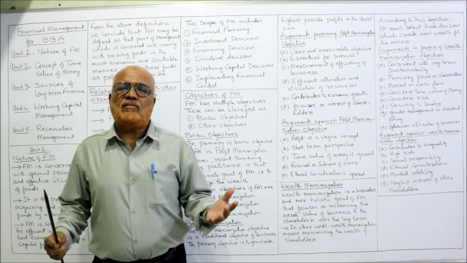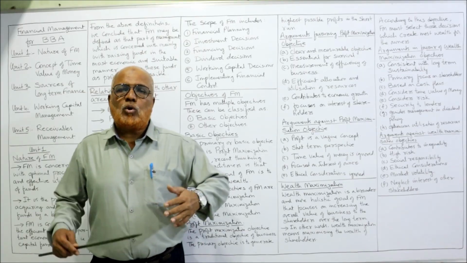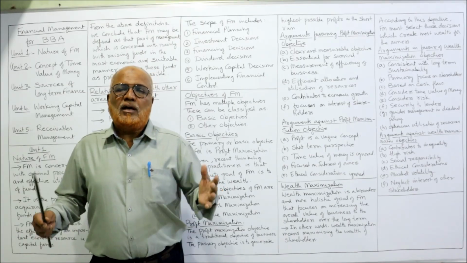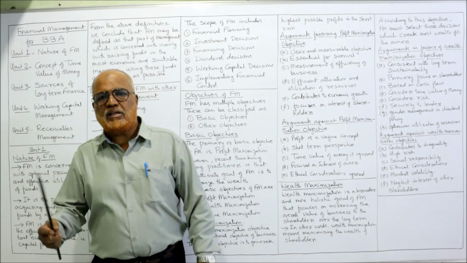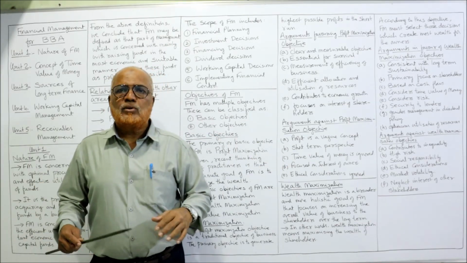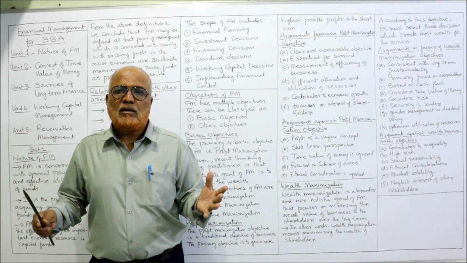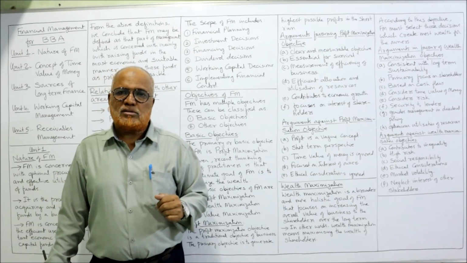Next one is financing decisions. Financing decisions are concerned with raising funds. From where to procure the funds? So many different sources are there. A business can procure the funds either by equity shares or preference shares or debentures or bank loan, nationally or internationally. So many sources are there. And every source will have its own positive and negative points.